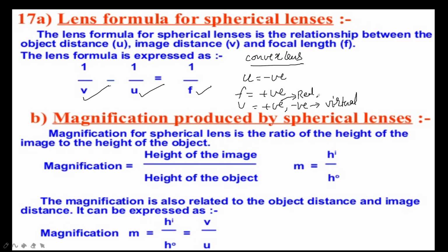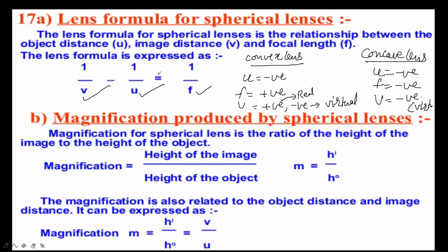With continuous practice we'll understand this, so don't get confused. Next is the concave lens. Object distance is always negative, focal length is always negative, and image distance is also always negative, as it always forms a virtual image. So this is the relationship. The lens formula remains the same in all kinds of physical situations, whether the image is real or virtual, and whether the lens is concave or convex. Understood? So the formula is 1/f = 1/v - 1/u.